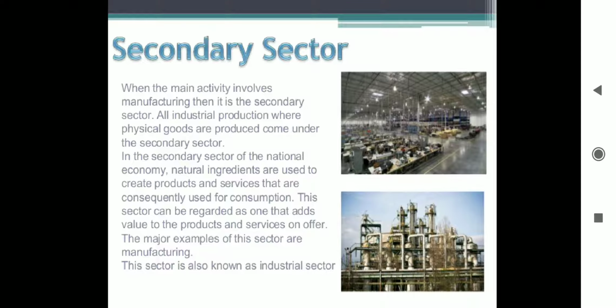Second is secondary sector. When the main activity involves manufacturing, then it is the secondary sector. All the industrial production where physical goods are produced come under the secondary sector. In the secondary sector of the national economy, natural ingredients are used to create products and services that are consequently used for consumption. This sector can be regarded as one that adds value to the products and services on offer. The major example of this sector is manufacturing. This sector is also known as industrial sector.